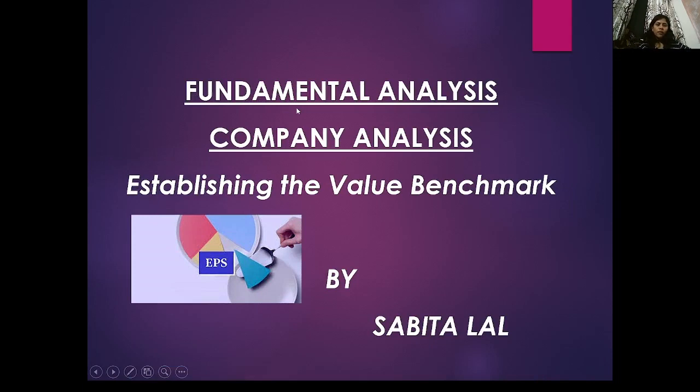Hello everyone. Today we will discuss company analysis. Company analysis comes under fundamental analysis. Under fundamental analysis, two things will be there: company analysis and technical analysis.